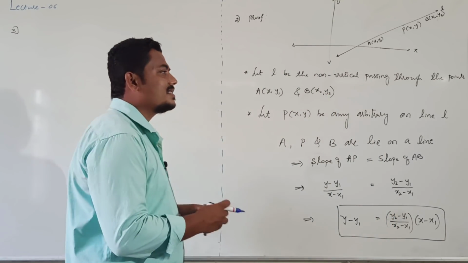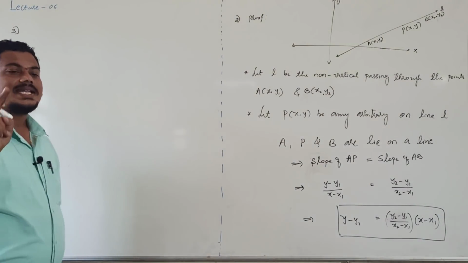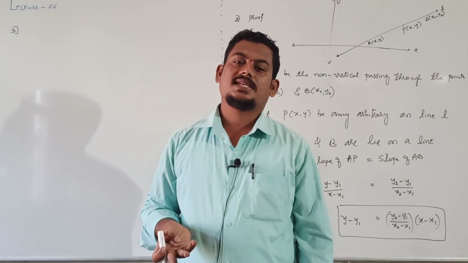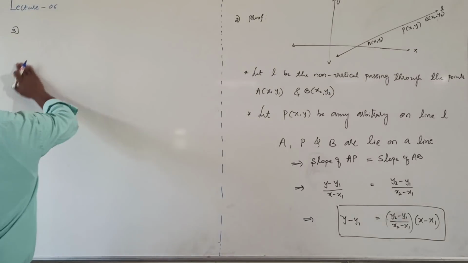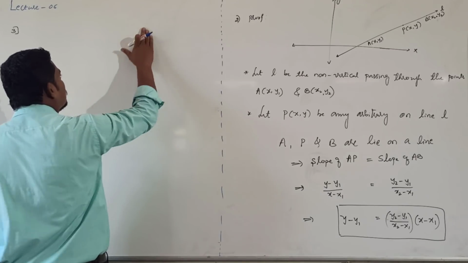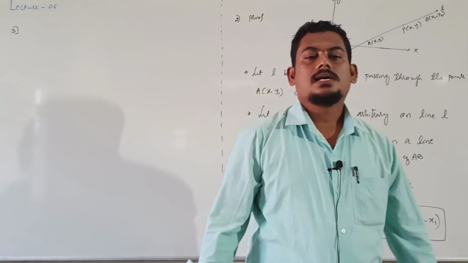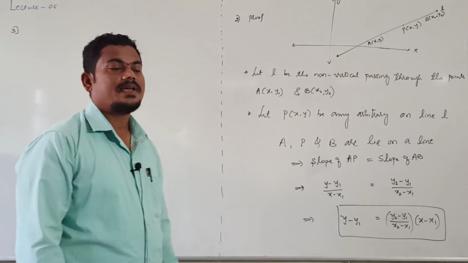Case 1, suppose y-intercept they have given. Derive the equation of the line in slope intercept form as y equal to mx plus c. Then clearly c is y-intercept.